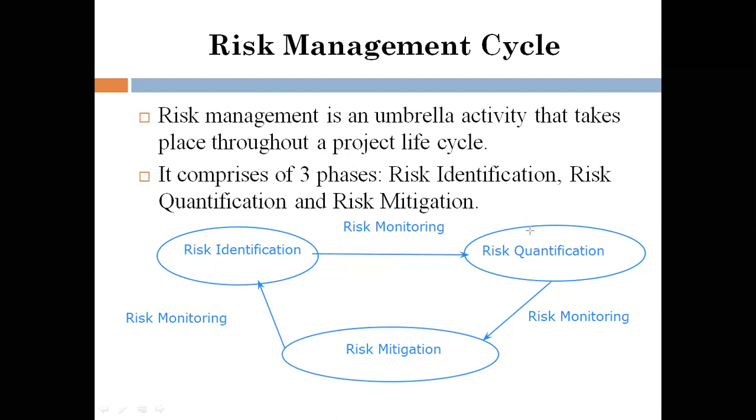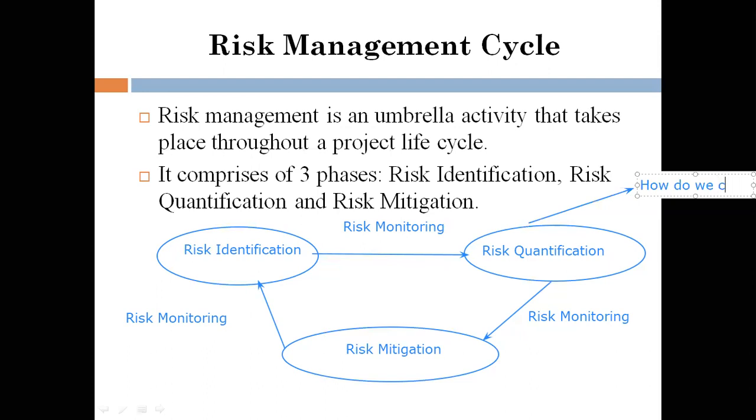And then what about risk quantification? Risk quantification is, for example, how will you categorize or prioritize the risks? That is risk quantification. Whatever risks we get, they will not all be at the same level, right? Some risks will not be equally important, and some risks will be important.